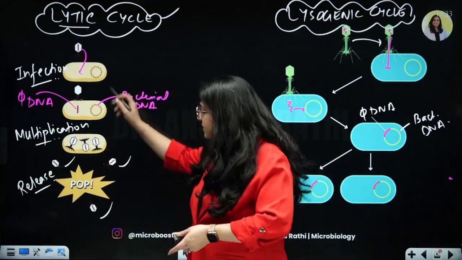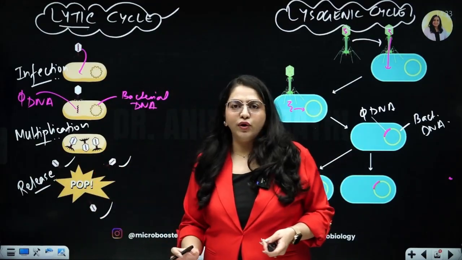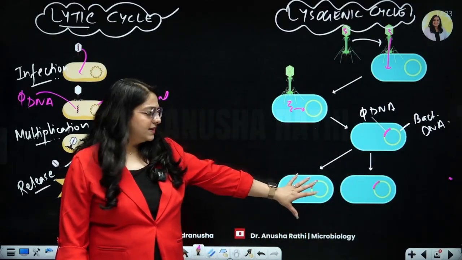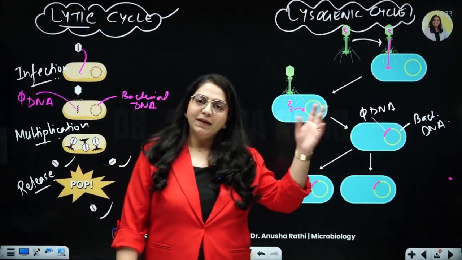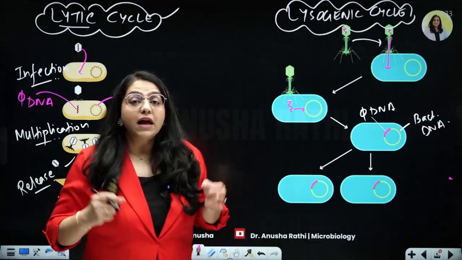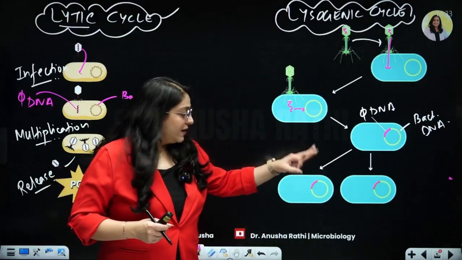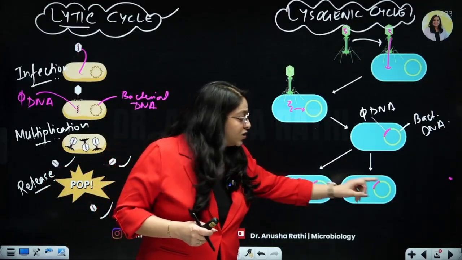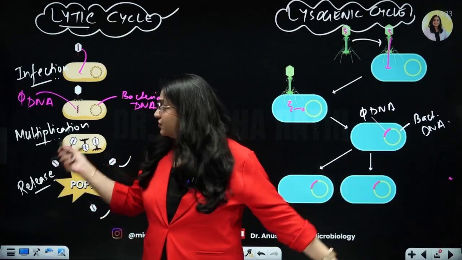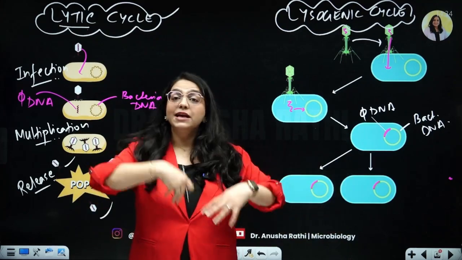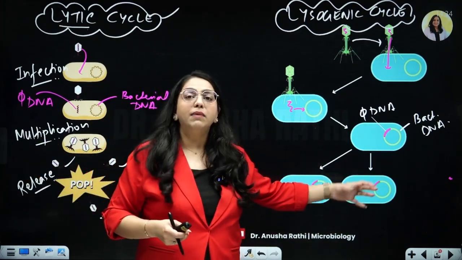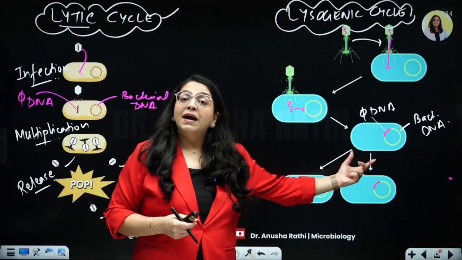Here this phage was just entering, multiplying, lysing and going on with life. Here it is waiting. Now it has given its DNA to the bacteria. Now the bacteria will keep multiplying, living its life, not knowing that the phage DNA is there as a part of it. Now as the bacteria is multiplying, the phage DNA is also multiplying. Now each of these single bacteria has the ability to produce many baby phages, just like over here. So this is kind of an exponential multiplication here, right? Because it has now created multiple phage producing bacterial factories.